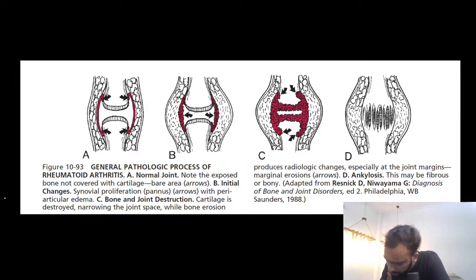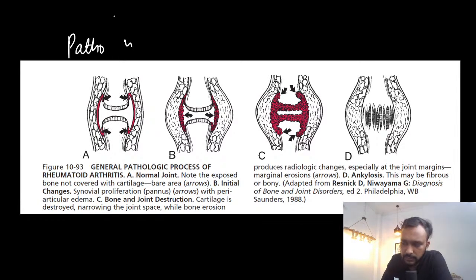Okay, so now guys, I'm going to discuss with you a few imaging features of rheumatoid arthritis. So guys, what happens? What is the pathology in rheumatoid arthritis? Destruction of the pores can be seen.